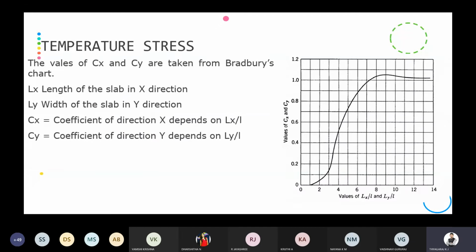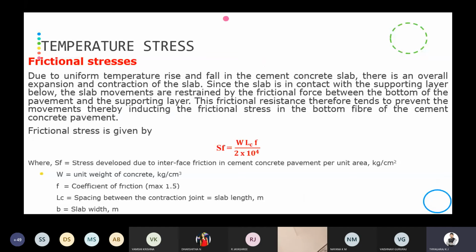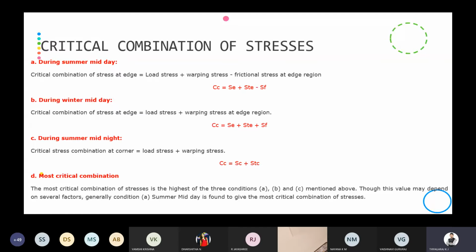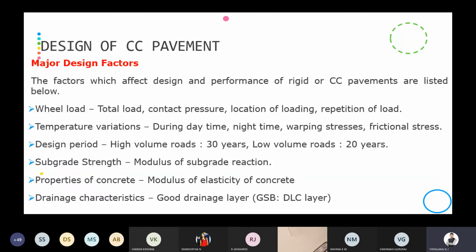Then we calculate these temperature stresses using Bradbury coefficients, and we have solved some problems also here. Then comes the frictional stresses. Because of the seasonal variation, the frictional stresses come into existence. Then a critical combination of stresses. Now the major important thing in the cement concrete pavement is the design factors.